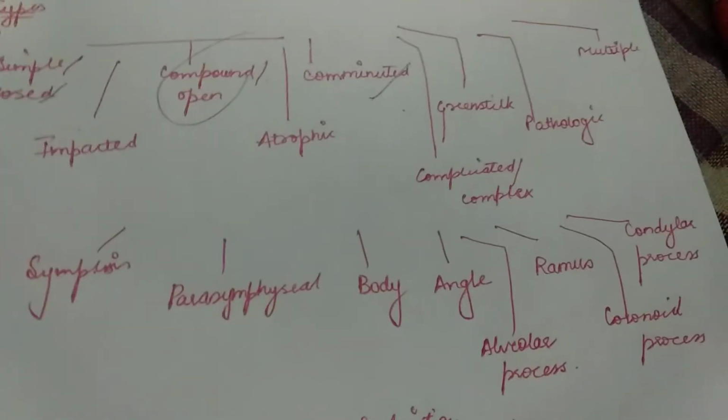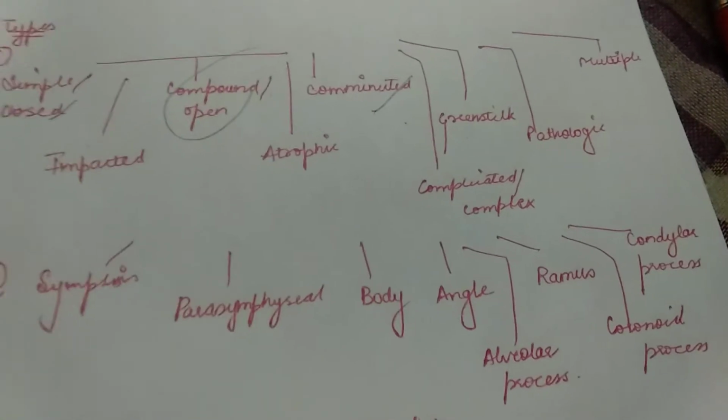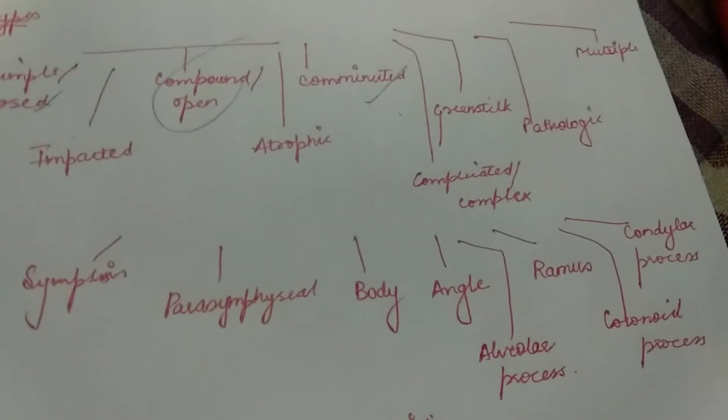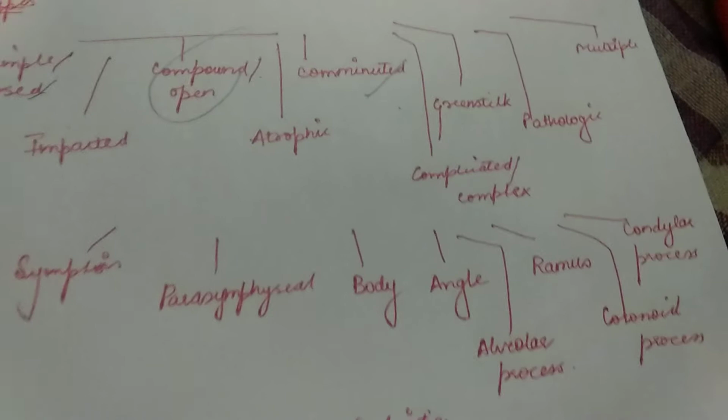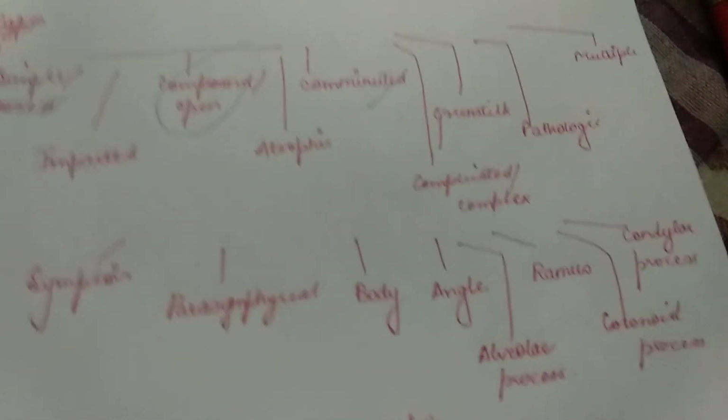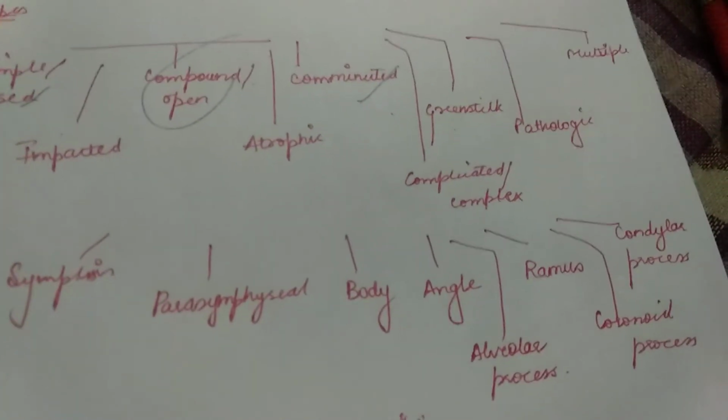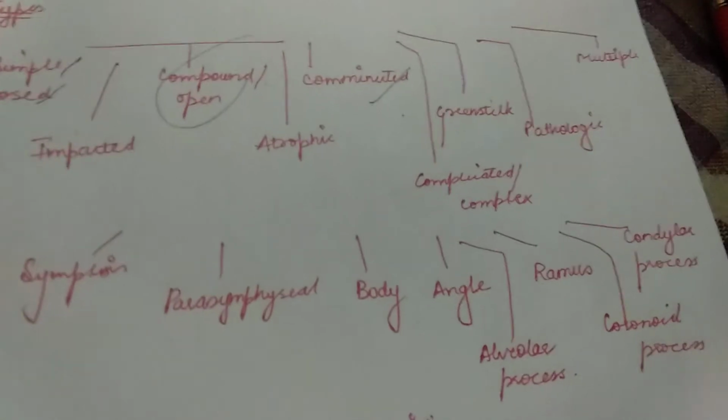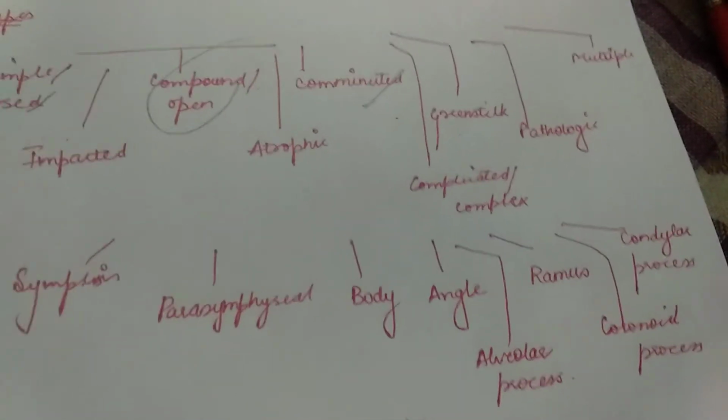Then is our multiple fractures. Multiple fractures means the bone in which there are two or more lines of fracture on the same bone. ठीक है, but they won't be communicating with each other. There will be a gap, but 2 to 3 lines will be present on the same bone.